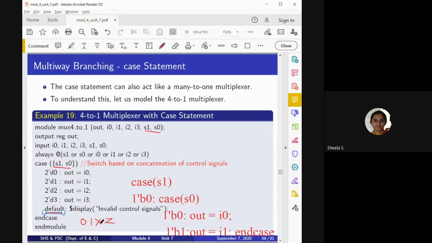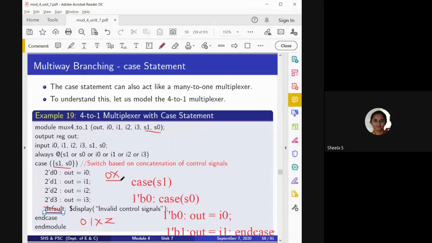When these conditions occur, what should be the output? Or else if a combination of 0 and X occurs, in that case what should be the output? If I miss the default part, it will only check these 4 conditions and it will come out. Okay, for us it is easy to understand because only 4 conditions have to be checked, and for the remaining conditions it is not required. But while making the circuit, we have to consider all possible inputs, right? So that is why, if this is the input, I have to mention what should be the output of the circuit.